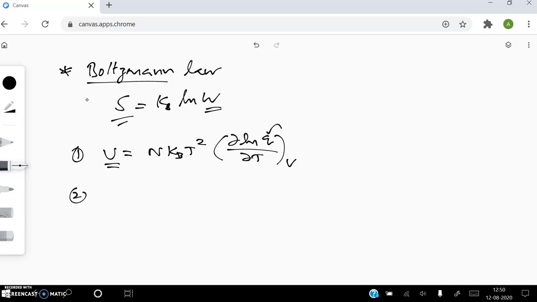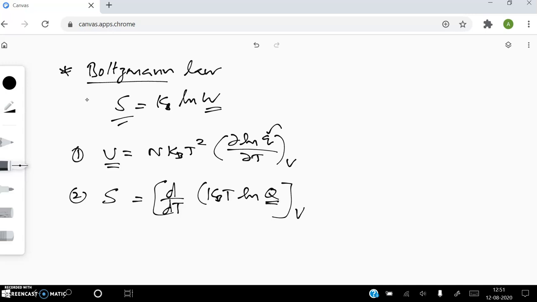Then the second expression: how to relate entropy and partition function. Entropy is equal to d by dT of kBT ln capital Q, at constant volume. What is capital Q?